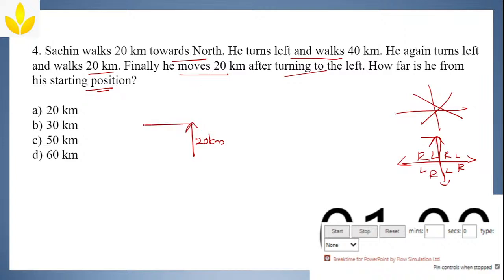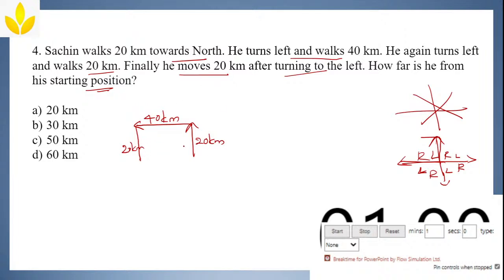So, left and walks 40 km. He again turns left and walks 20 km. What does he have to do? Again, see, you are moving this way, left means downwards, right? Again, turns left and walks how many kilometers? 20 kilometers. Exactly. See, this is also 20 kilometers, this is also 20 kilometers. Approximately they should be the same.